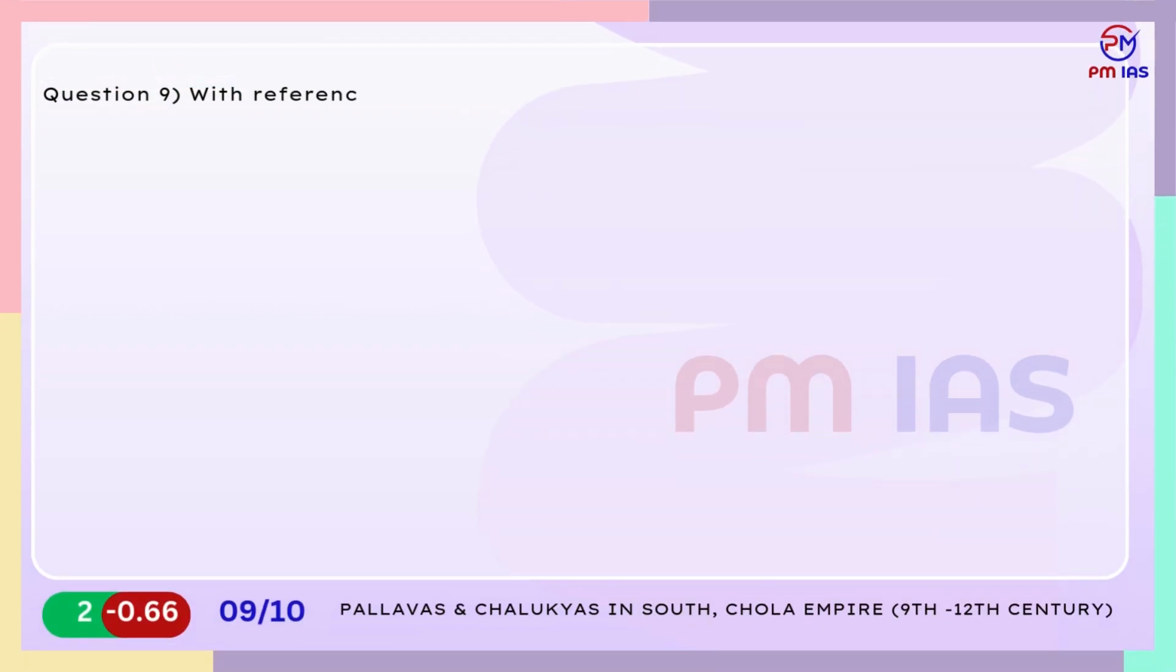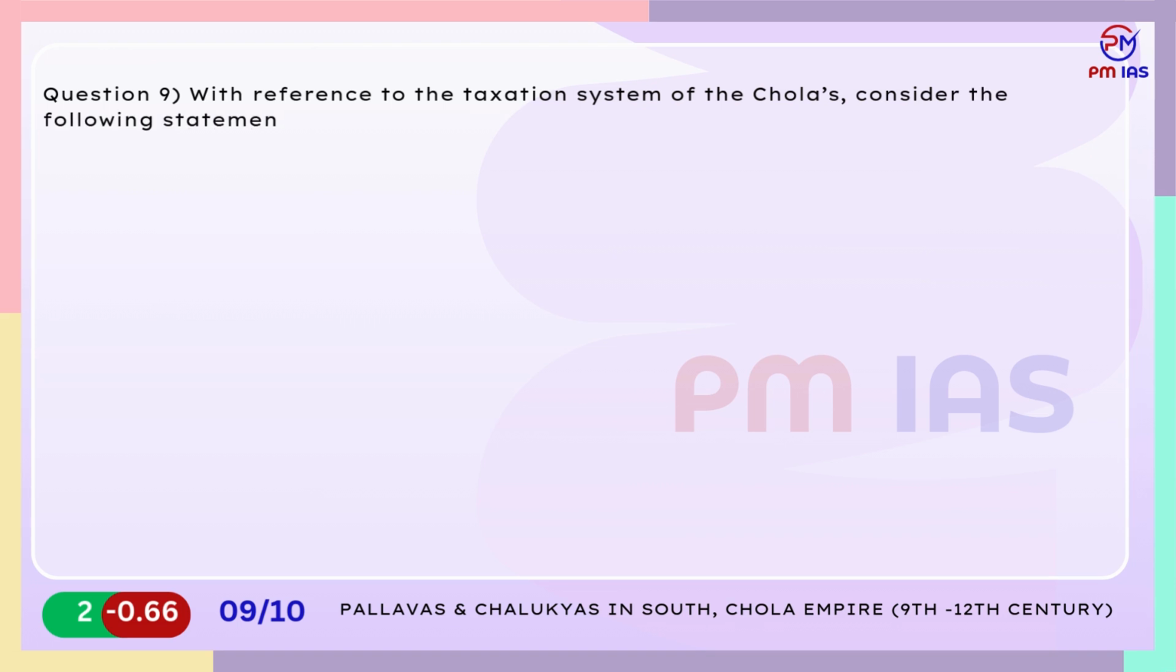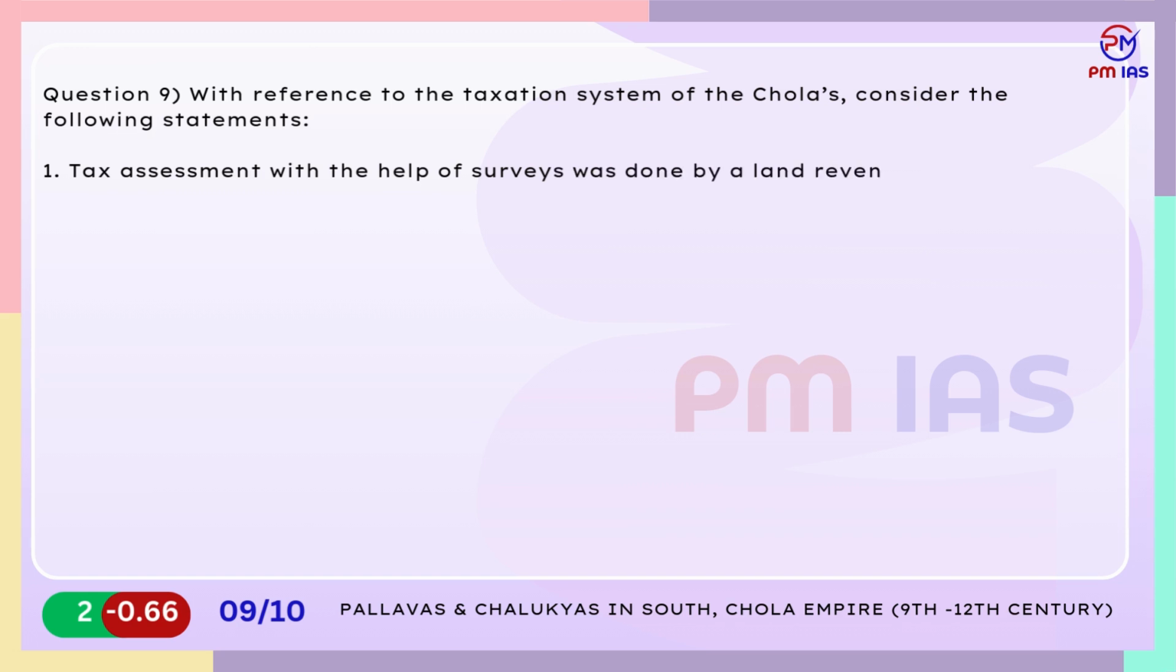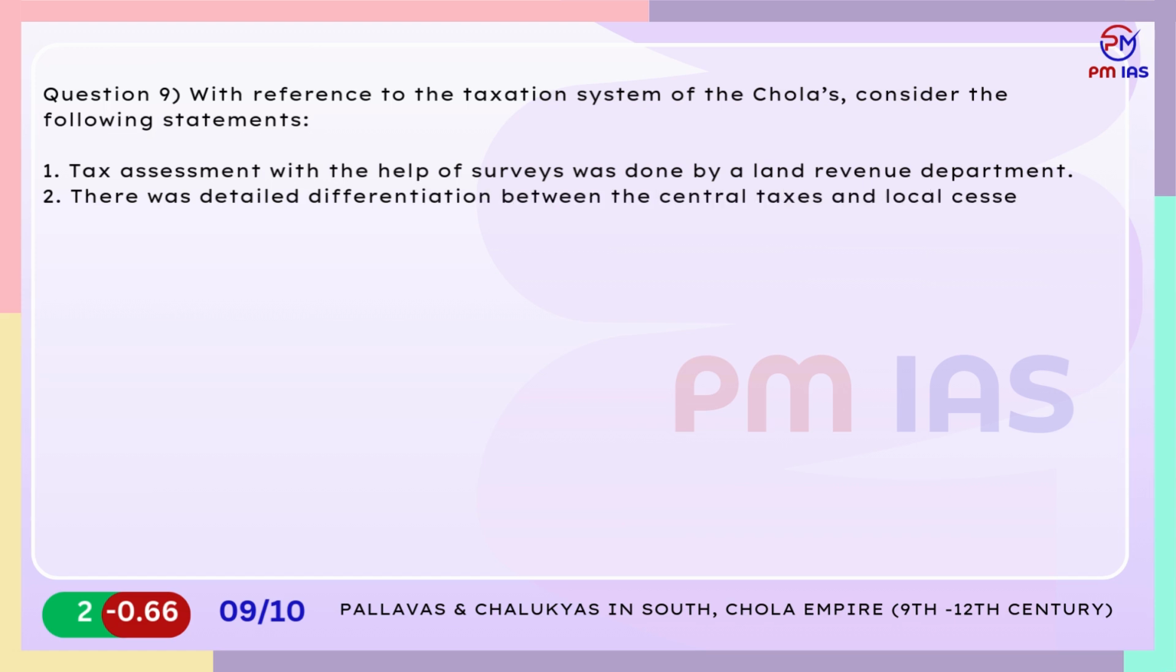Question 9. With reference to the taxation system of the Cholas, consider the following statements. 1. Tax assessment with the help of surveys was done by a land revenue department. 2. There was detailed differentiation between the central taxes and local cesses. 3. Land taxes were standardized along with a number of other taxes related to land. Which of the given statements above are correct?